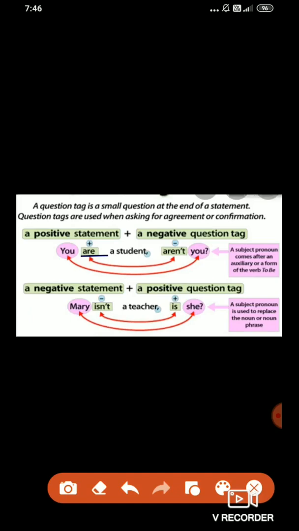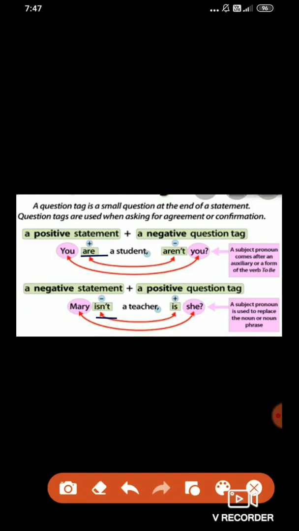Now the second sentence: Mary isn't a teacher. The first thing you need to do is recognize whether the sentence is positive or negative. Tell me, is this sentence positive or negative? Very good, it's negative. How did we understand it's negative? Because the auxiliary verb is there, is, and after that not is added, n't. So when a negative statement is there, we have to add a positive question tag.